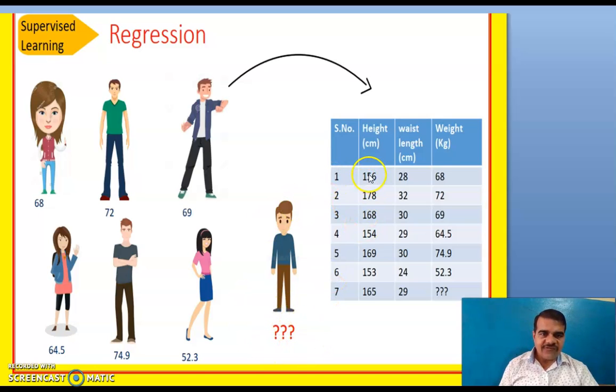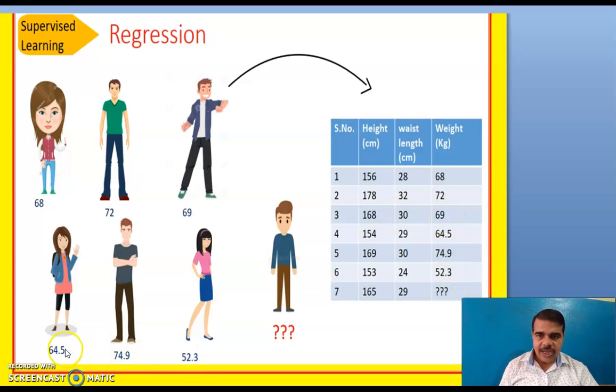As we are seeing the height and the waist length, we can go for finding the weight. As you know, if height is less, the person will be female. If the waist length is less, it is female. Now for the weights: first it is 68, second 72, 69, 64.5, 74.9, 52.3.